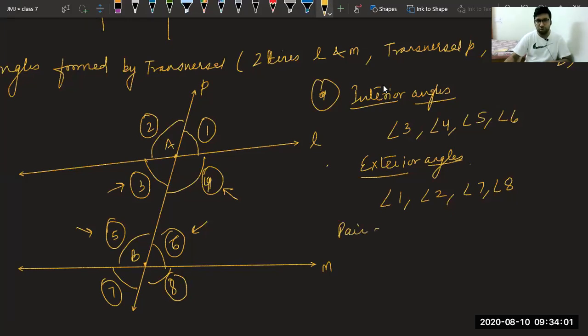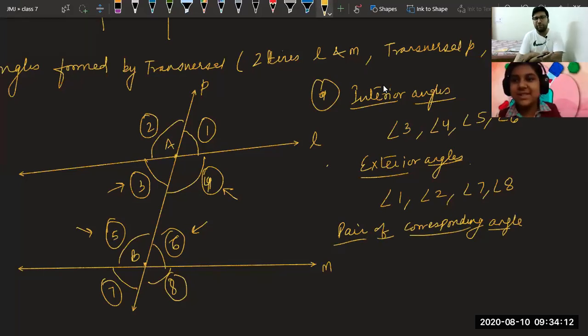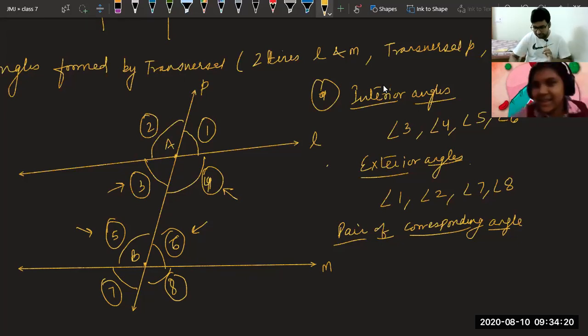Pair of corresponding angles. Now you will ask, sir, what is corresponding? I will give you a hint: corresponding angles are those angles which are looking at the same side.